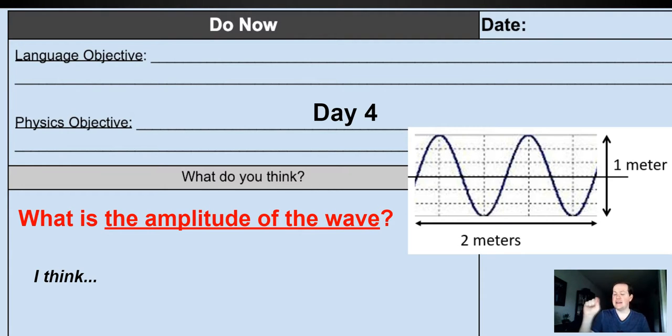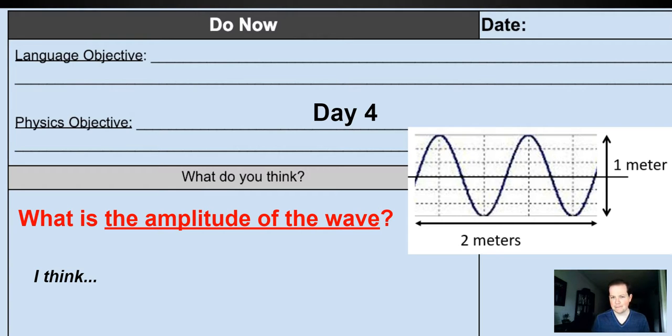I think the amplitude of the wave is... Mr. Thrasher has a couple numbers here. It says this is 2 meters, and it says this is 1 meter. So what do you think is the amplitude of the wave? Hit pause and write it down.